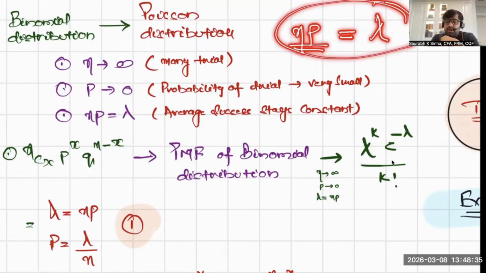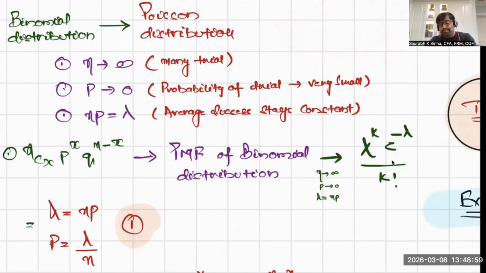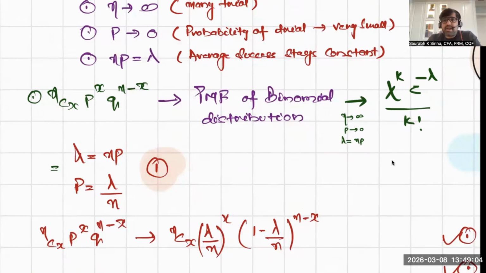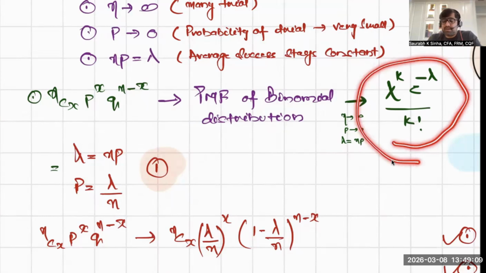But what is important? n is a very large number, p is a very small number, so lambda is a reasonable finite number. That is a very important point. Lambda should be a finite number. It should not be unreasonably small, like 0.0001, or infinity. So it's a finite, rational number. If all these conditions are satisfied, you will see that nCx p to the power x q to the power n minus x will converge to this probability mass function.